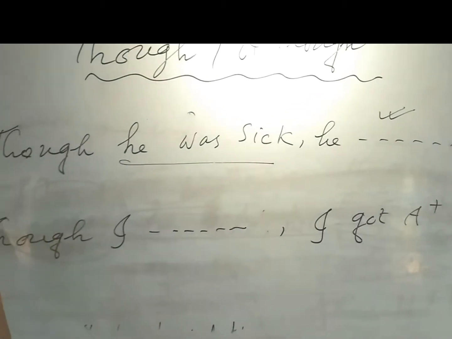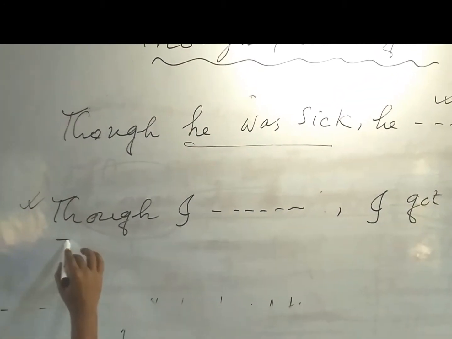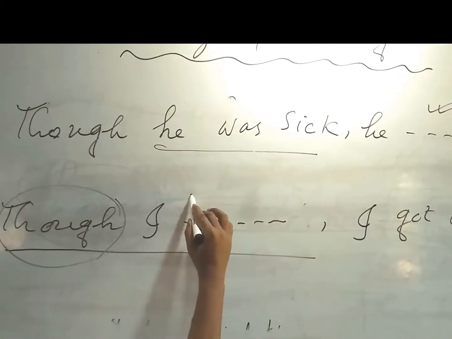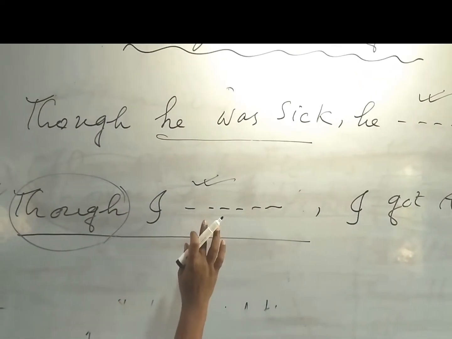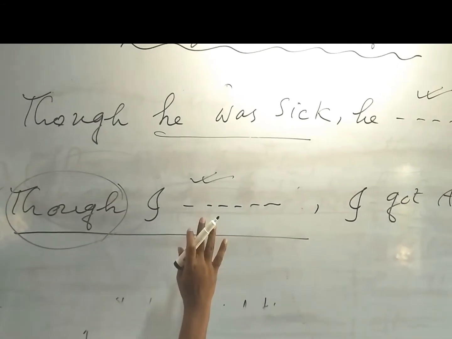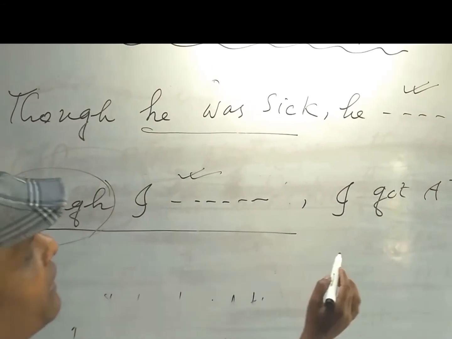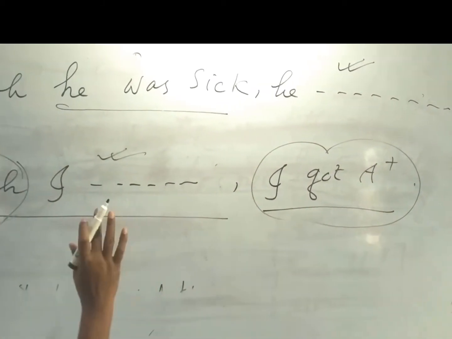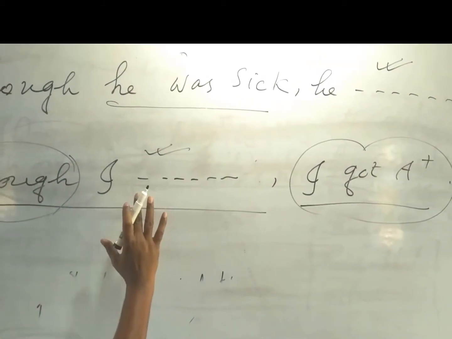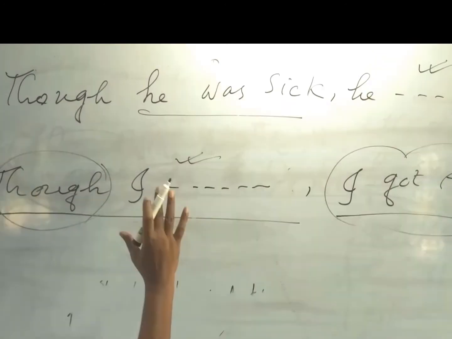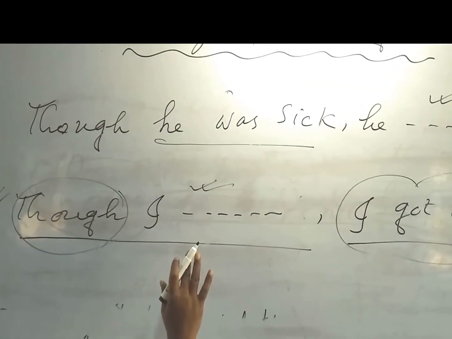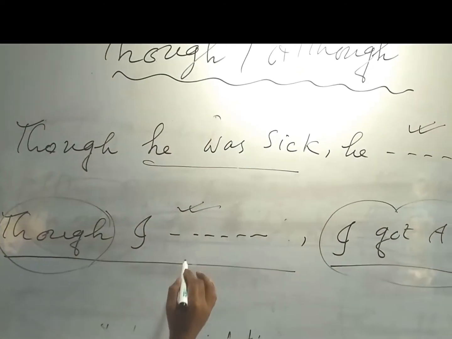Here in the second sentence, we will notice that at the very beginning there is though, so here we have to apply cause or condition, and the result is given here. When the cause or condition would be positive, the result would be negative.